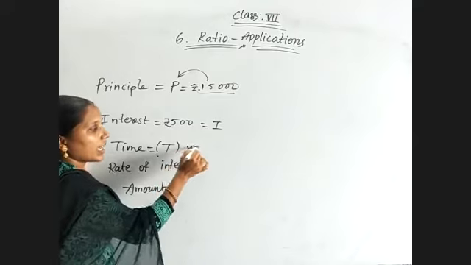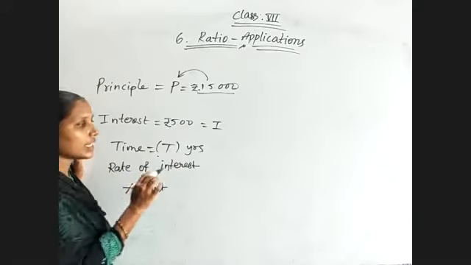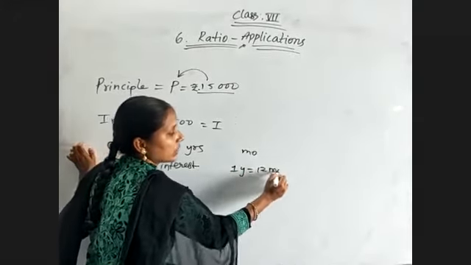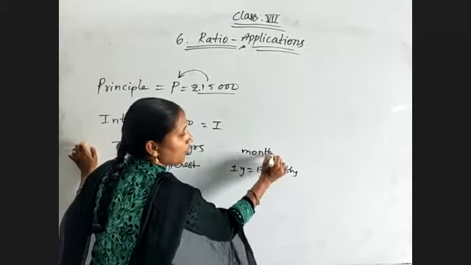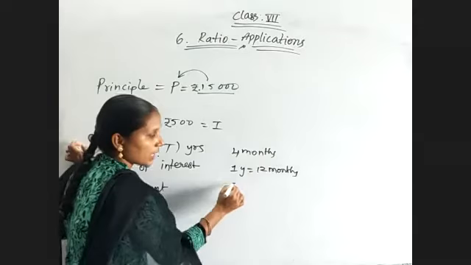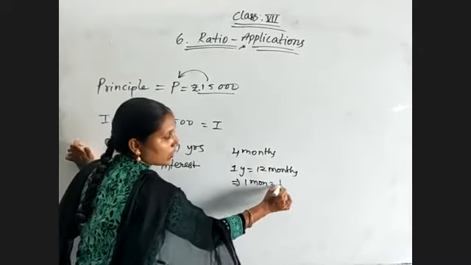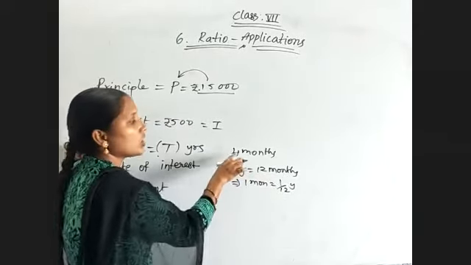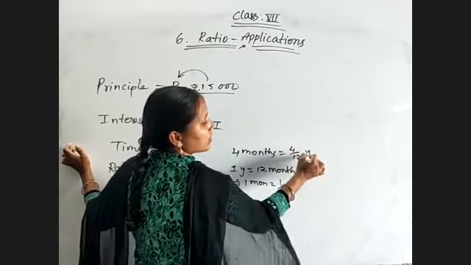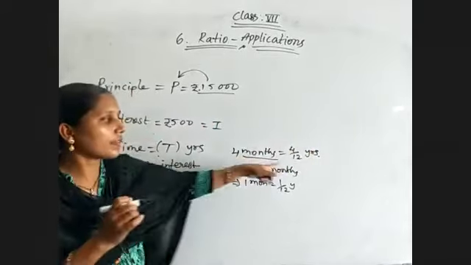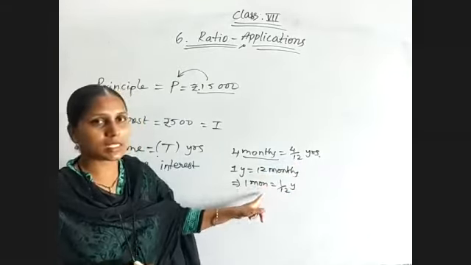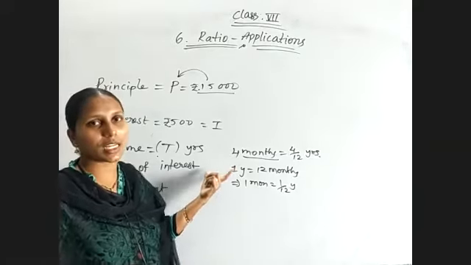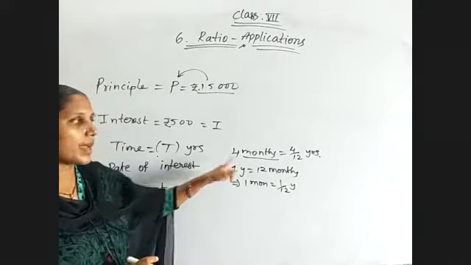Compulsorily, you need to take time in years only. If it is given in months, we know that 1 year equals 12 months. If it is given as 4 months, for suppose, then 1 month is equal to 1 by 12 years. 1 by 12, 12 bring this side. 1 month will be equal to 1 by 12 years. So 4 months will be equal to 4 by 12 years. So whenever they are given months, divide by 12, because 1 year equals 12 months. If they are given days, 1 year equals 365 days. Then whatever value they are given, divide by 365 to change it into years.